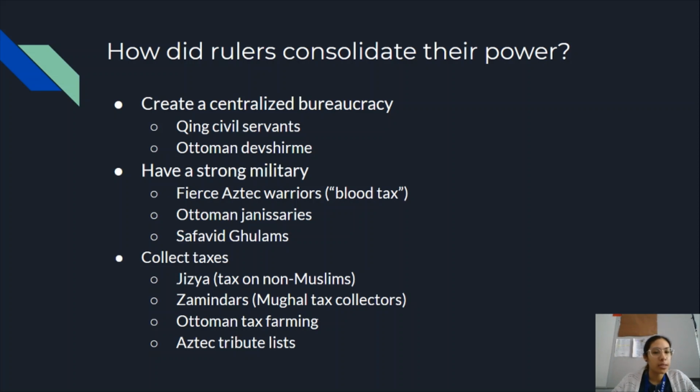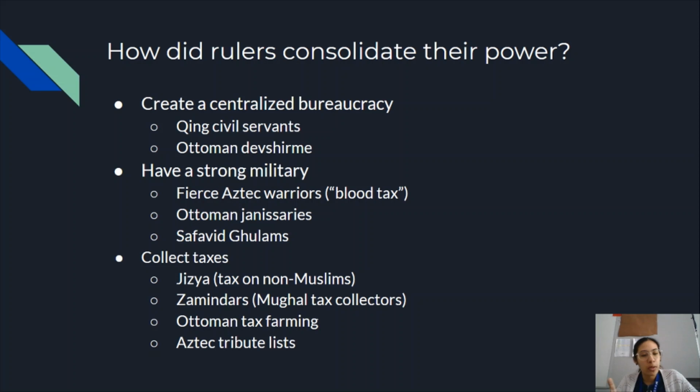Safavids are going to have something similar called the Gulams, but these are soldiers that are only loyal to the Shah, which is the ruler of the empire. Another way that they consolidated power is they collected taxes. So the jizya, remember that tax on non-Muslims that Muslim empires did, that's still going to be in play. The Ottomans are going to do this. The Mughals are going to do this as well.